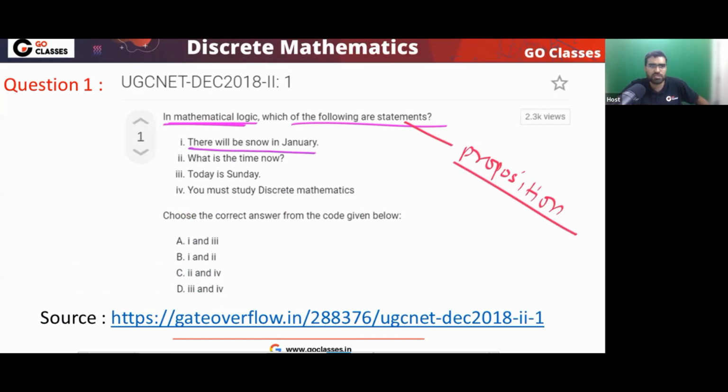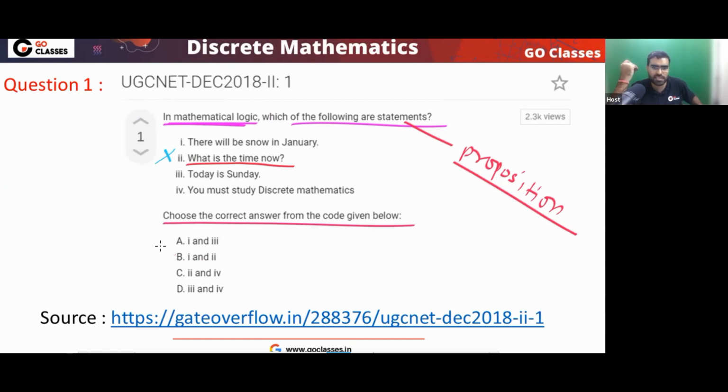"There will be snow in January." So you can easily eliminate some options. "What is the time now?" In any book of propositional logic, this will never be a proposition, right? Because this is a question, this is not even a true false statement. This is not even a declarative statement. Whatever book of propositional logic or mathematical logic you study, this is definitely not a proposition.